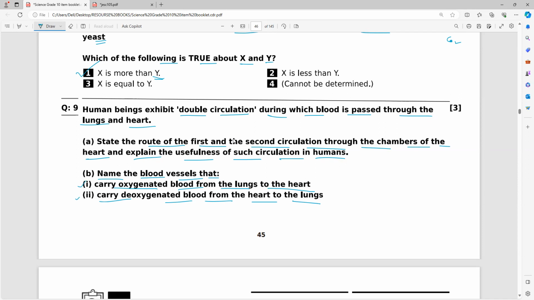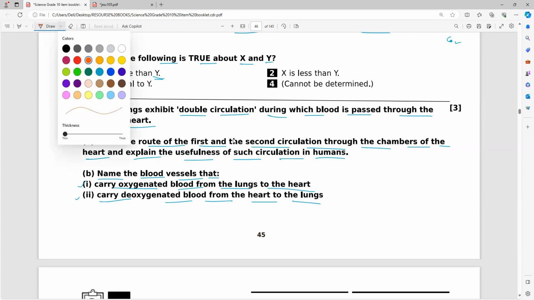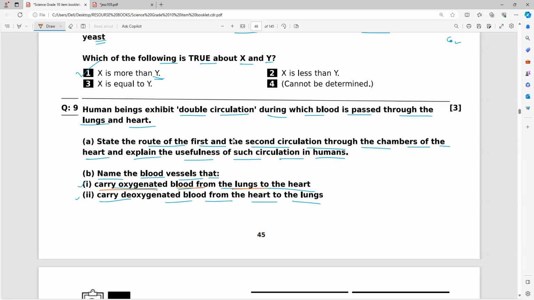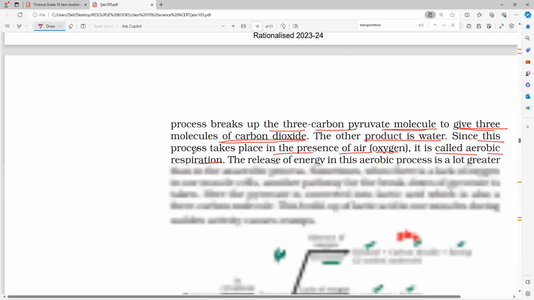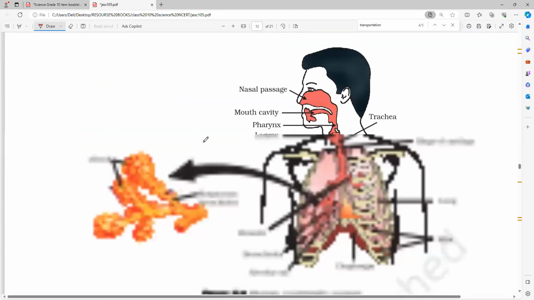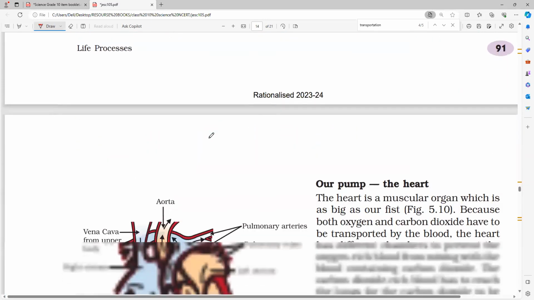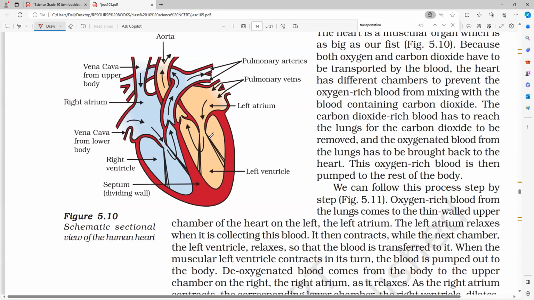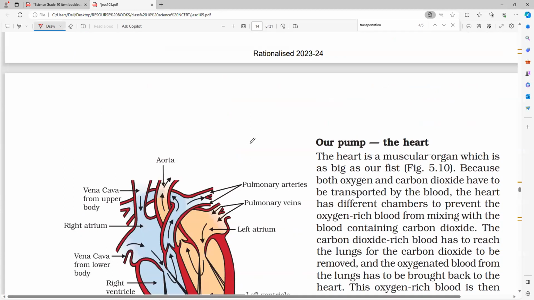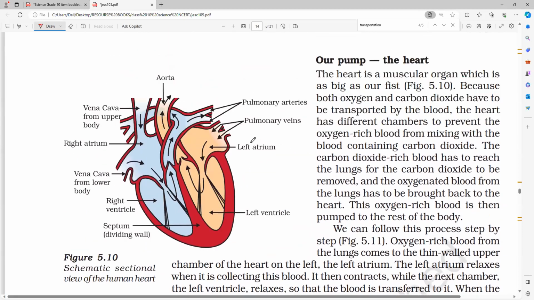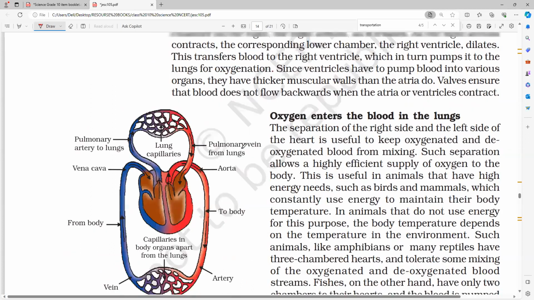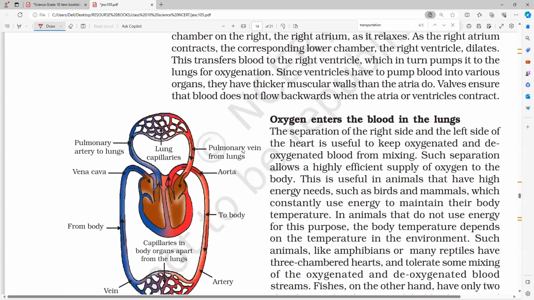That is Roman number 1 and 2, because we can easily answer, we all know that. So anybody tell me, the vessel that carries the oxygenated blood from the lungs to the heart, what is the name it is called? Pulmonary vein or pulmonary artery? The one and only vein which carries the oxygenated blood from the lungs to the heart is the pulmonary vein. Here you can see our heart. The pulmonary vein is the only one which brings the oxygenated blood from the lungs to the heart.